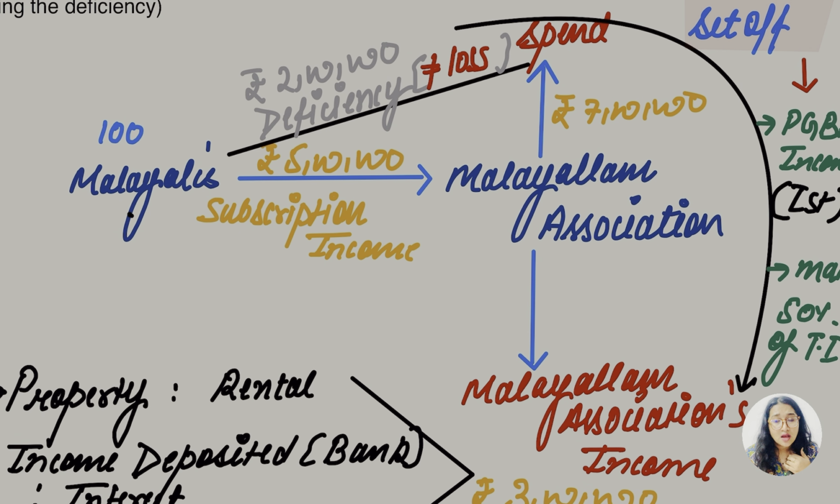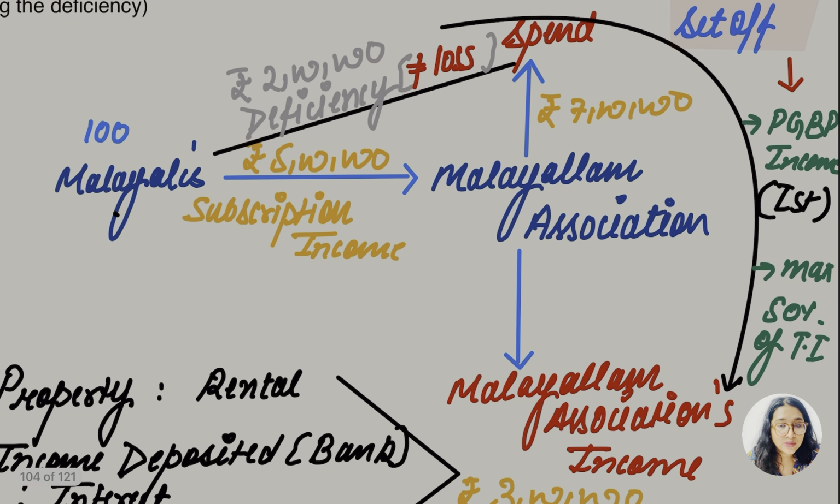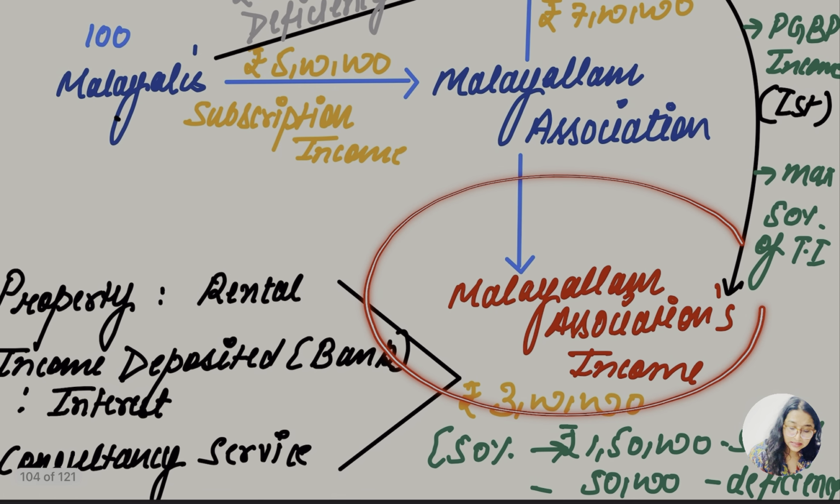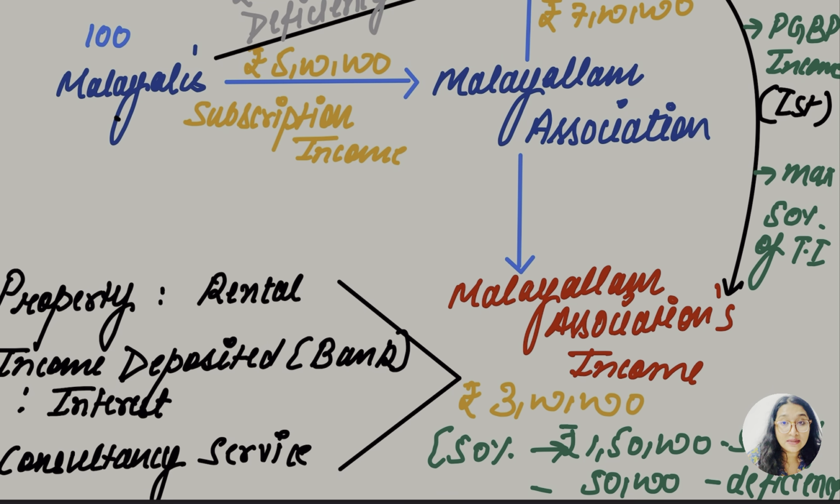Now the second question to us is, can this deficiency amount be set off? As this is not a loss, we know that we can only set off loss amount. The question is, can we set off this deficiency amount? Yes, the answer is definitely yes. But by what means can we set off? By the Malayalam Association income.